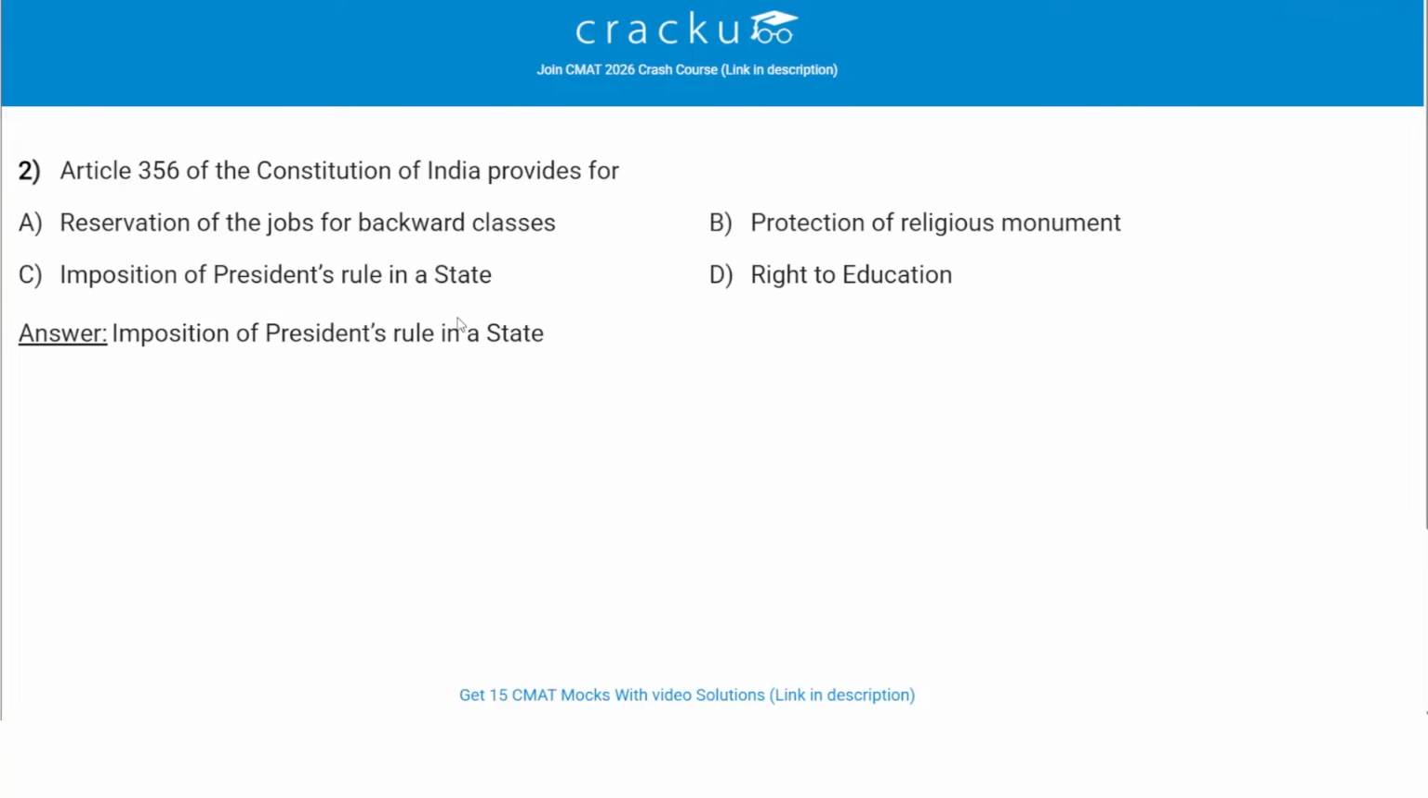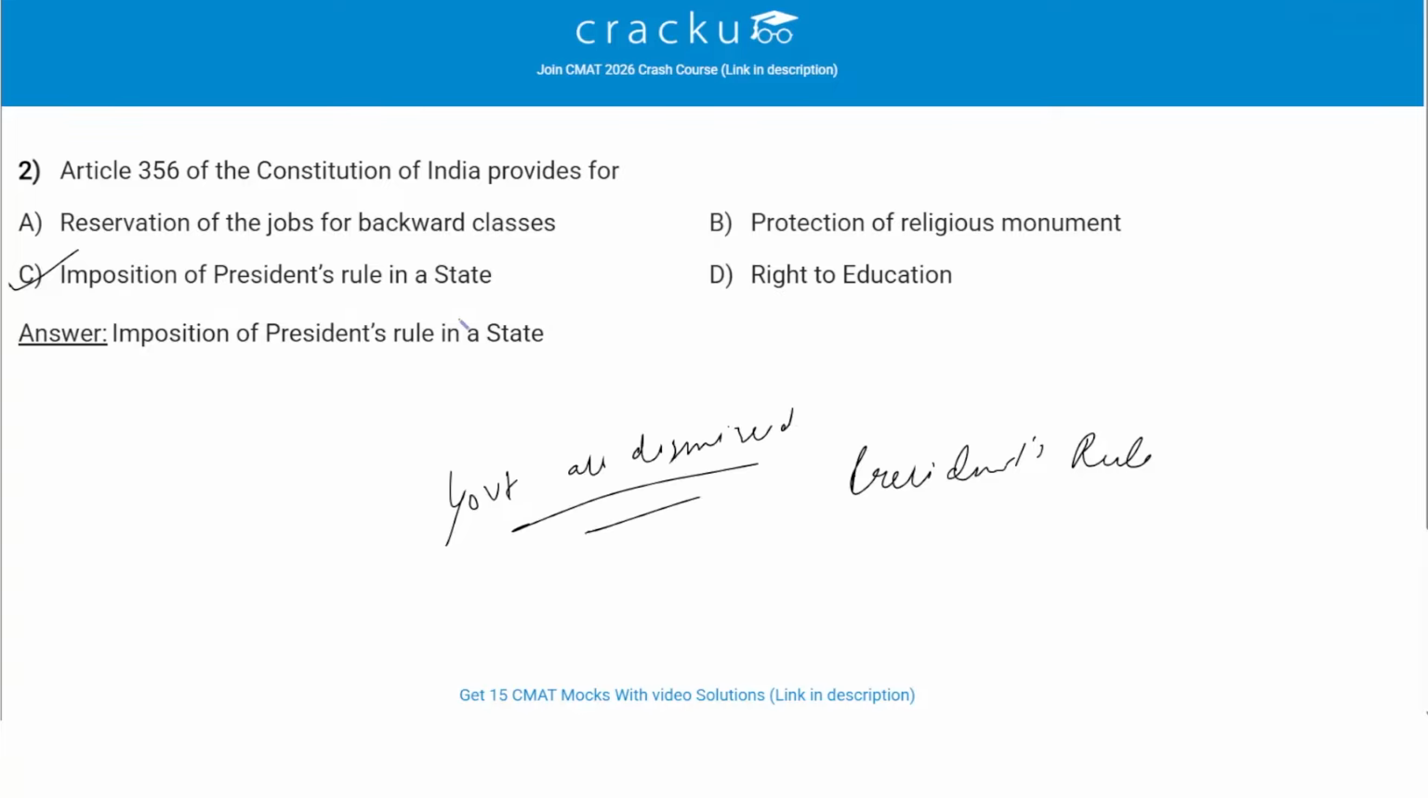Article 356 of the Constitution of India provides for. The correct answer is imposition of President's rule in a state. Article 356 empowers the President to impose President's rule in a state if the constitutional machinery fails. It is invoked based on the governor's report or otherwise. During President's rule, the state government is dismissed and administration comes under the center. It does not relate to reservations, religious monuments, or education. So the correct option is option C, imposition of President's rule in a state.